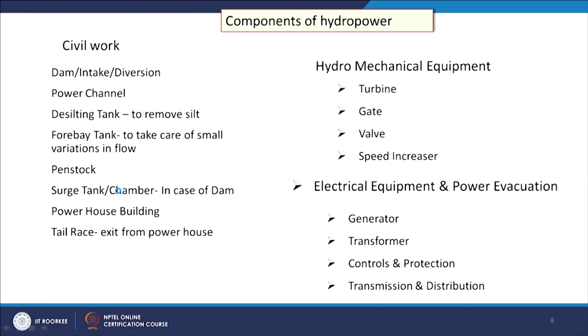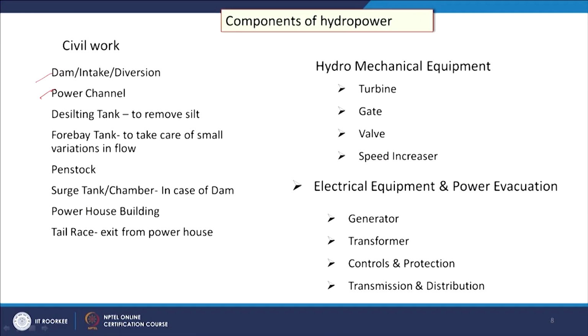Now, the civil work contains dam or intake or diversion in some cases, which we will discuss, and we will see some figures which will explain these things. Then power channel, and then desilting tank for removing the silts, and forebay tank to take care of small variations in flow.